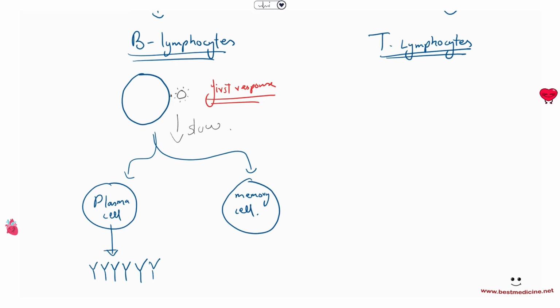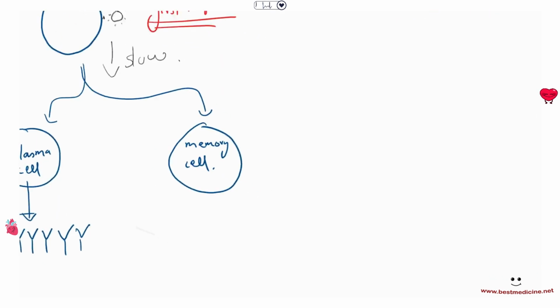When B lymphocytes first encounter a pathogen, it takes some time, but very slowly they make some plasma cells that make antibodies that are complementary to the pathogen, and they also make some memory cells. So what is the function of the memory cell?